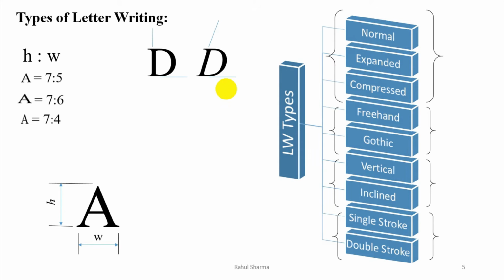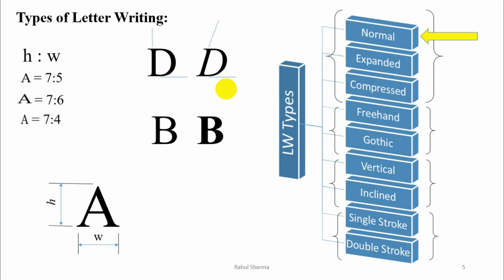At the top there are three options: bold, italic and underline. So same, when you select a paragraph you click on the I option, the same, this is the inclined letter writing. Now the next one is single stroke. Single stroke means when we are writing a letter with one flow, we are not writing on the same line again, so that its thickness should not increase. Now this is the example B for single stroke, but when we write the same in double stroke, this will be the letter. Now it is the same like bold option in the Microsoft Word.